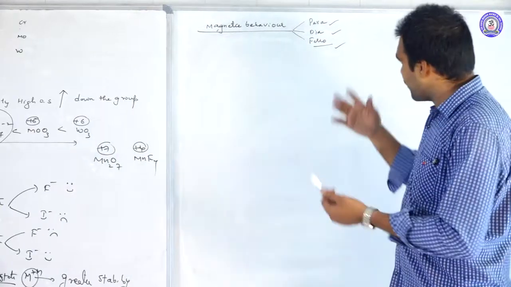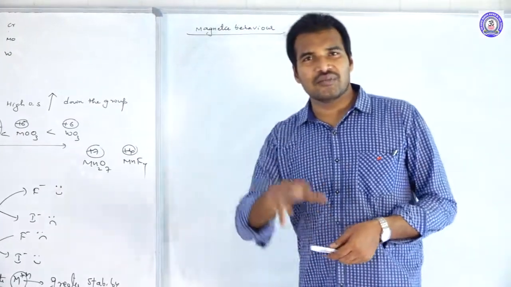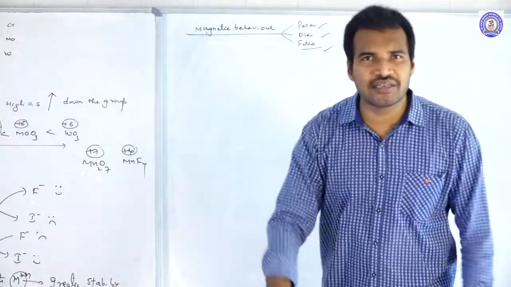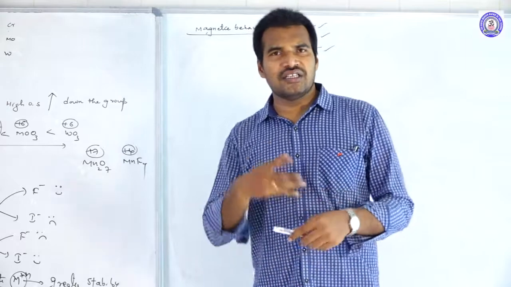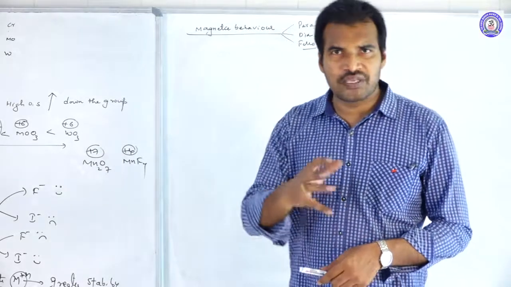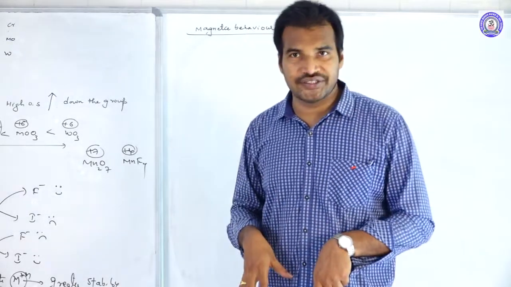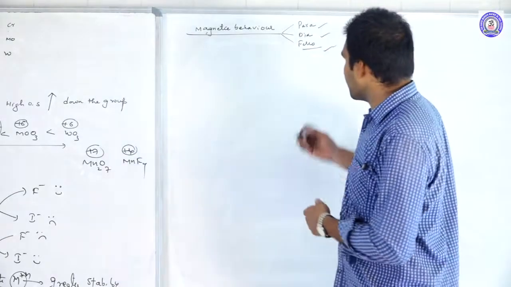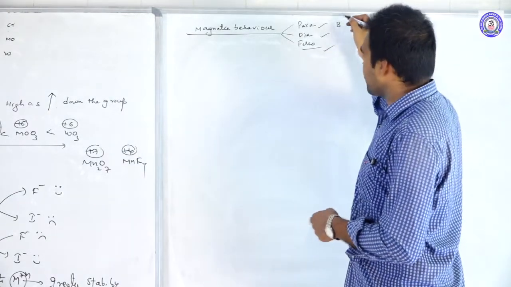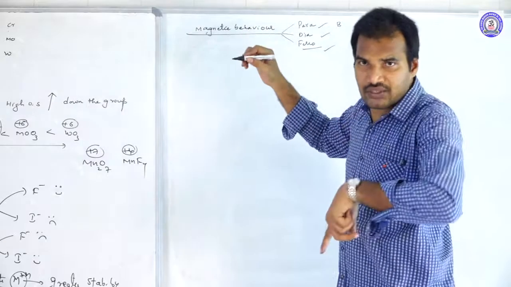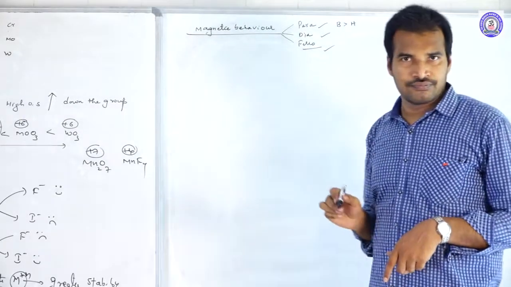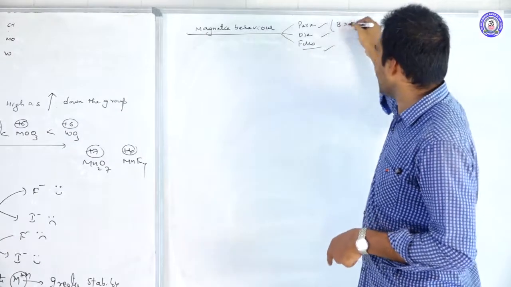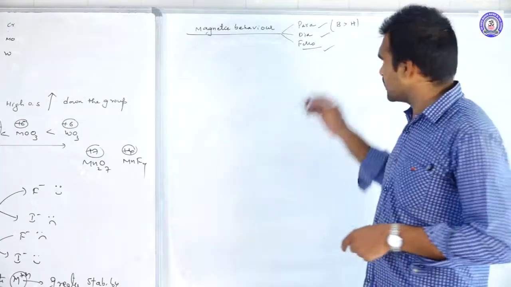I am not going into detail about them. Paramagnetic substances are substances which are attracted by the external magnetic field. They generally show paramagnetic nature because of the presence of unpaired electrons. In this behavior, the magnetic field strength of these substances, B value, is greater than the external magnetic field strength, B greater than H. Then we call them paramagnetic substances.